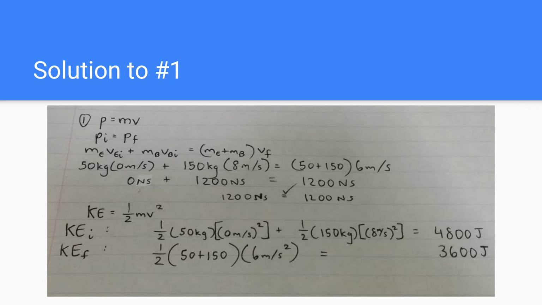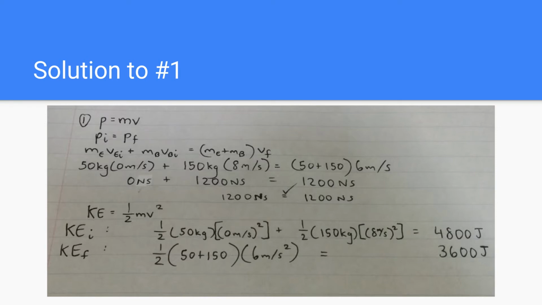But just to prove it, we can use the equation P is equal to mv, where the initial momentum is equal to the final momentum. When we substitute the values, Ellie's mass times Ellie's initial velocity plus the bull's mass times the bull's initial velocity gives us our total initial momentum.